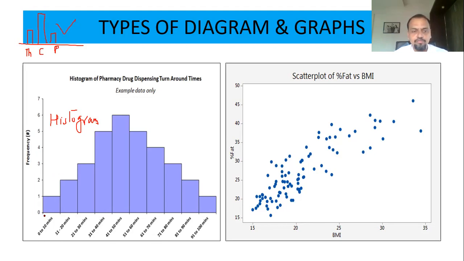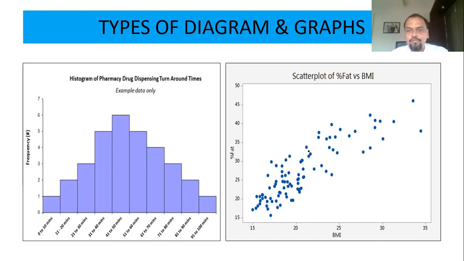Histogram will be continuous. You can see 0 to 10, 11 to 20, 21 to 30, and so on. The income of a person, right? So income of a person can be 0 to 5,000, 5,000 to 10,000, and so on. We can classify. So this is a histogram. In short, this is a histogram.